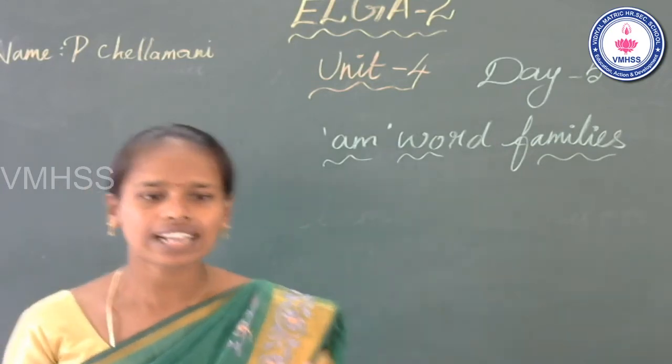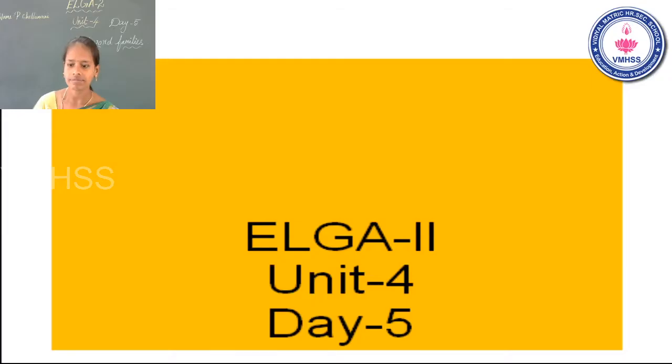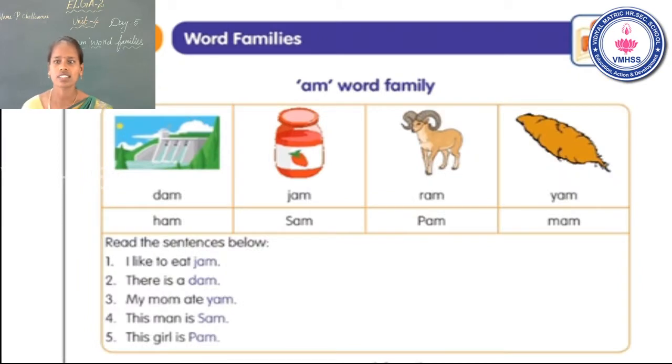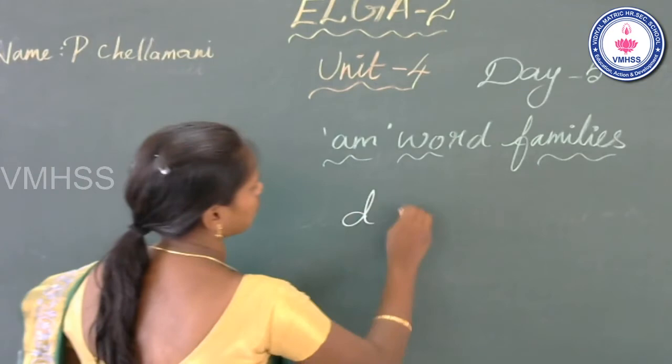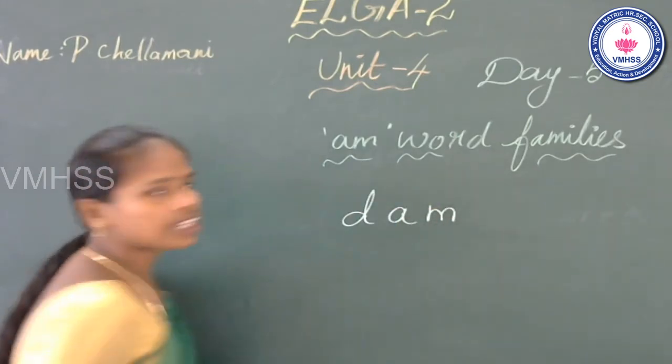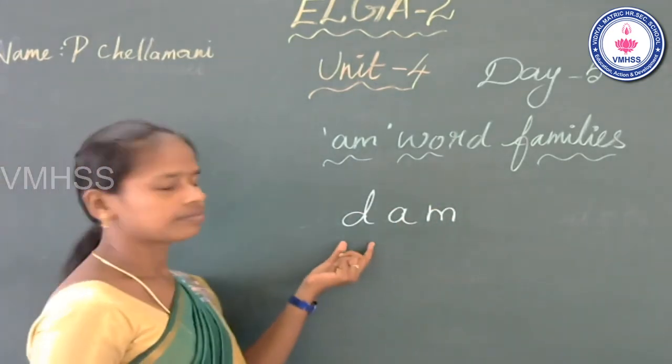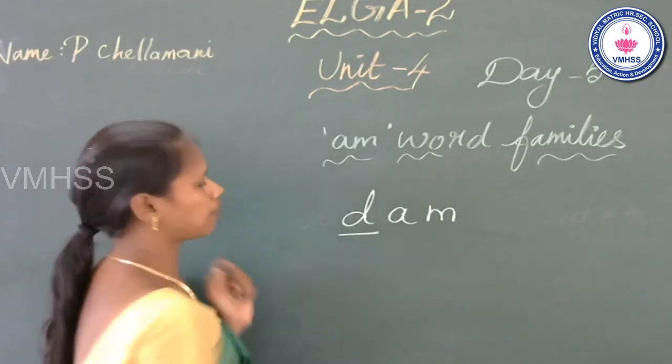Okay. Now look at the slide. Yes. Word families. See the first one. What is this? Dam. What is this? Dam. Now look at the board. What is the beginning sound? Guess it. D. This is the beginning.